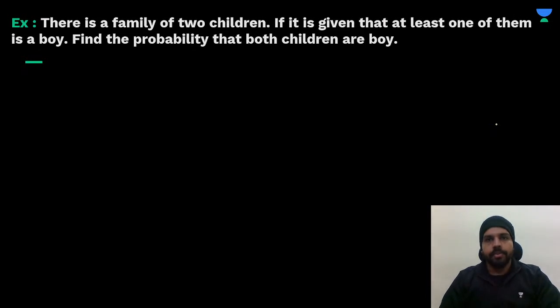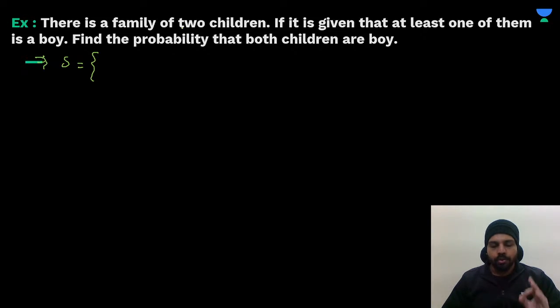There is a family of two children, right? If it is given that at least one of them is a boy, find the probability that both the children are boys. Okay, so first of all, we always write the sample space first. So what will be your sample space? The random experiment says there's a family of two children. Definitely, how many possibilities can be there? Maybe both the children are boys. Maybe one of them is a boy, one of them is a girl, B for boy, G for girl.